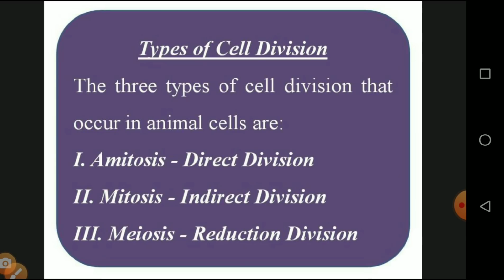The second one is called mitosis, which is an indirect cell division. The cell undergoes various stages: prophase, metaphase, anaphase, telophase, and cytokinesis. After the different phases, it is divided into two cells. The last one is called meiosis. This is the reduction division. Why we call it reduction division, we will see in the next class. Reduction means the chromosome number is reduced to half, so it is called a reduction division.